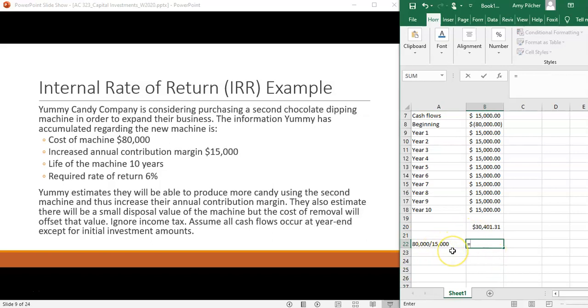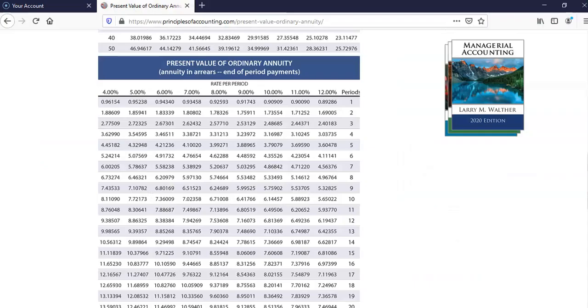If we do that, we get 5.33. So in that trial and error period, then we would go to our present value of an annuity table, go across the 10 years, because we're looking at a 10-year period, and find where we get 5.33. On this table, we don't see that, but it's probably somewhere in the 13 to 14% range.